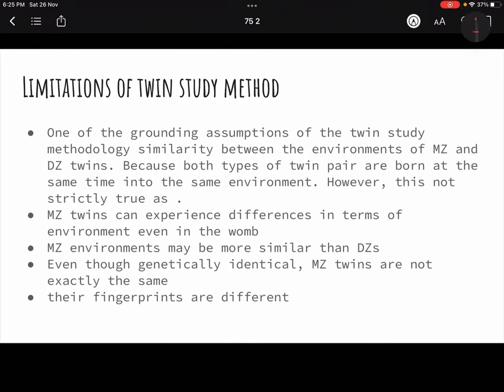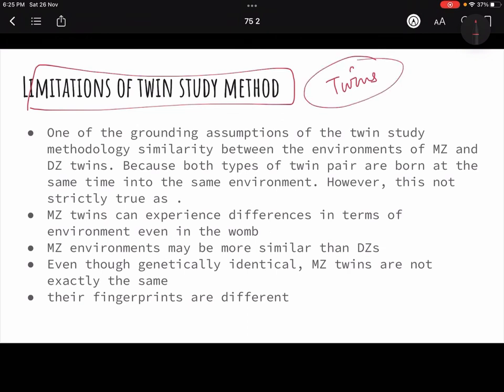Now limitations. The twin study method also has its limitations, like other methods. First, twins as such are a rare phenomenon, right? It's not like every day twins are born. Twins must be born every day in different parts of the world, but not as commonly as a normal delivery, right? So when twins are not a very common phenomenon, how can we generalize things based on that?